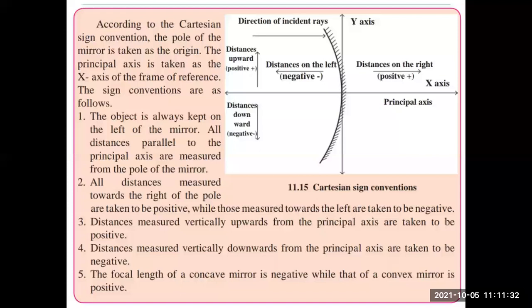Now we are going to see Cartesian sign conventions. These Cartesian sign conventions are the same as your coordinate XY axis graph diagram. Whatever signs we plot for the X axis and Y axis in maths, the same sign conventions are here, but you have to observe what these sign conventions mean for mirrors and images.